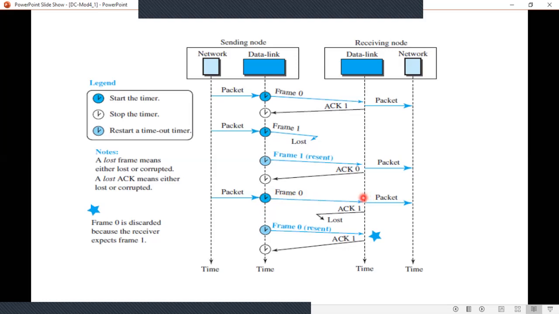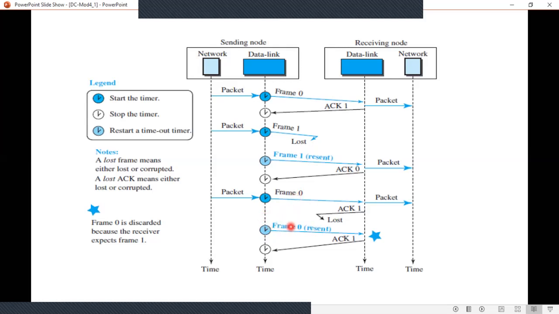It is received at the receiving node, and a packet is extracted, that is, the packet goes to the network layer. An acknowledgement 1 is sent back, but this is lost in between, so the acknowledgement is not received at the sending node before the timer expires. So what happens when the timer expires? The sending node will resend frame 0 again.